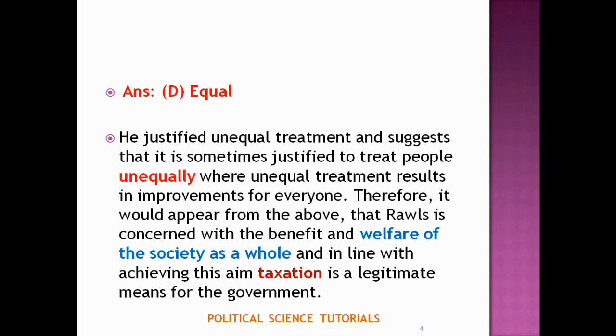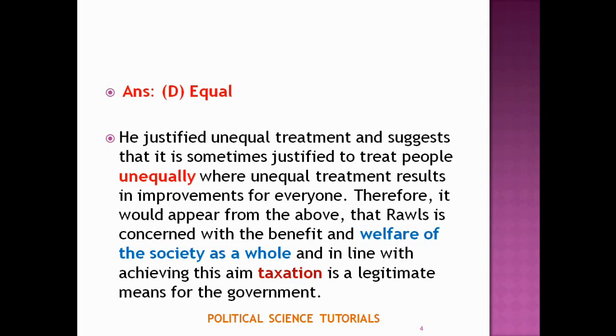Rawls justified unequal treatment and suggests that sometimes it is justified to treat people unequally, where unequal treatment results in improvements for everyone. To attain the welfare of the society as a whole, it is necessary.